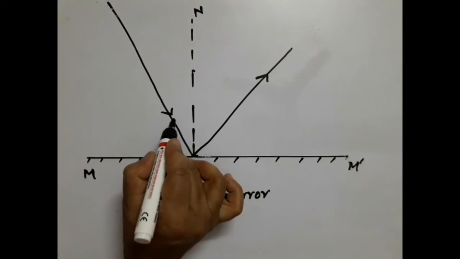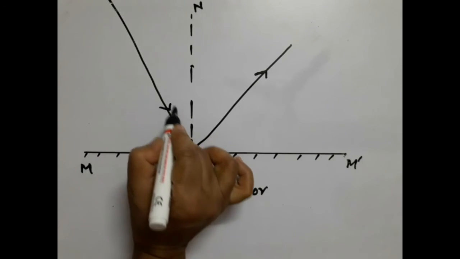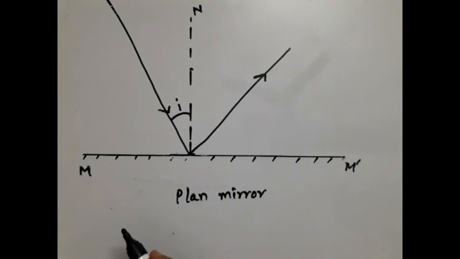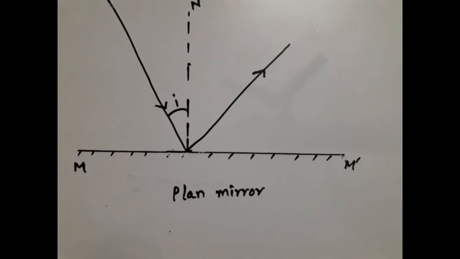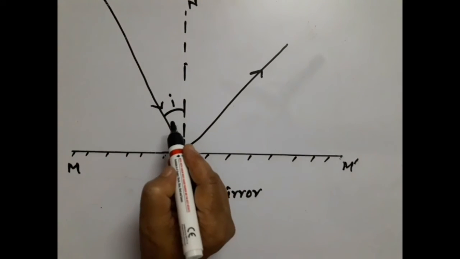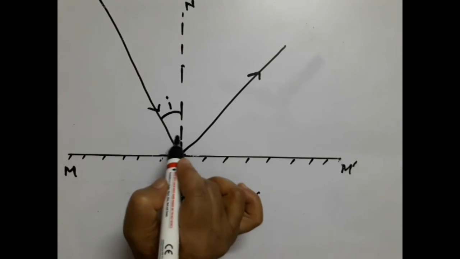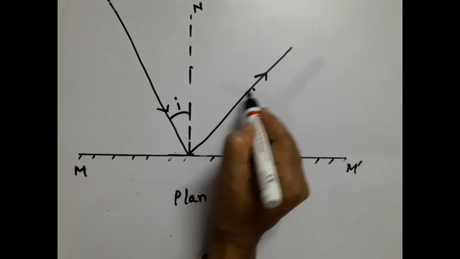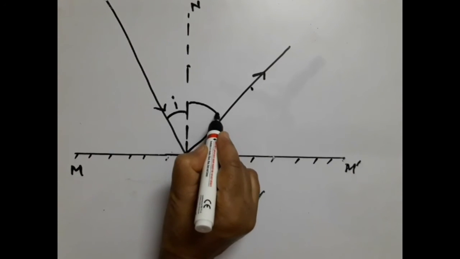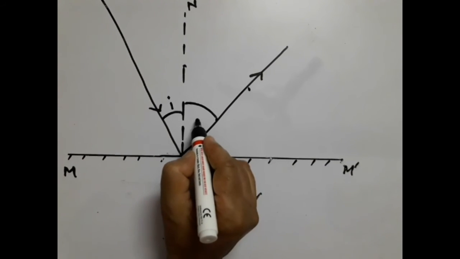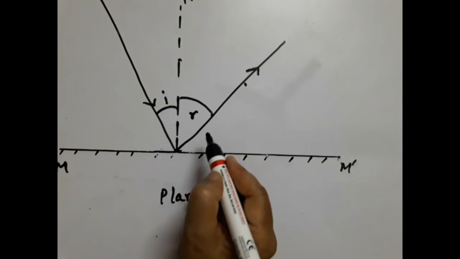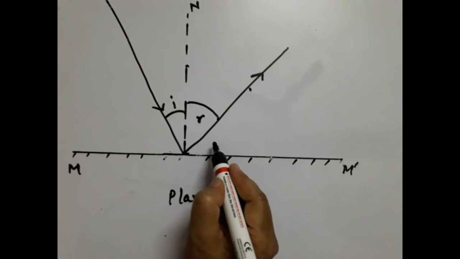The incident ray makes an angle I with normal. This is called the angle of incidence, and the reflected ray makes an angle with normal. This is R. R is called the angle of reflection.